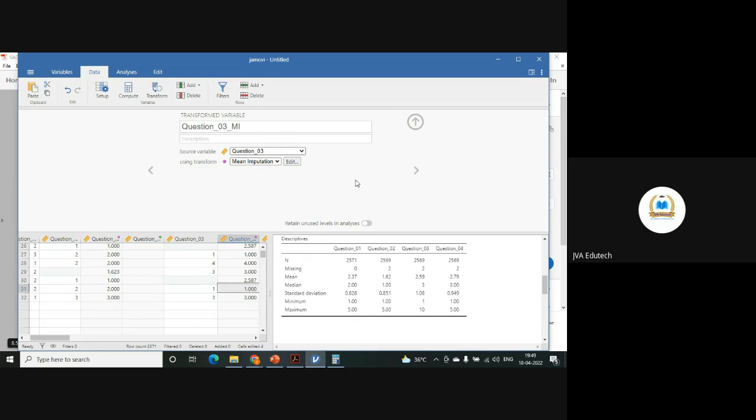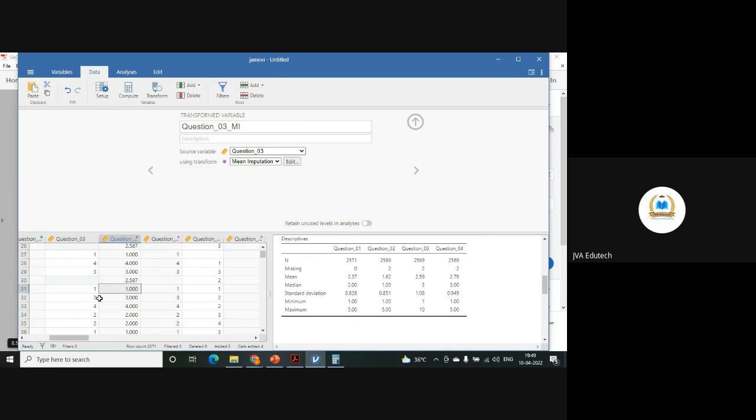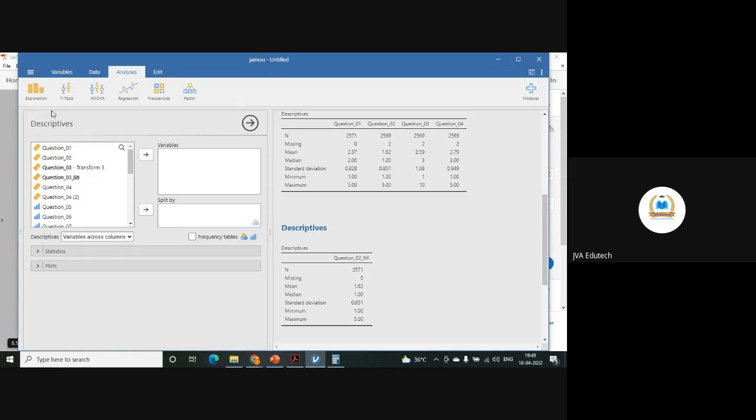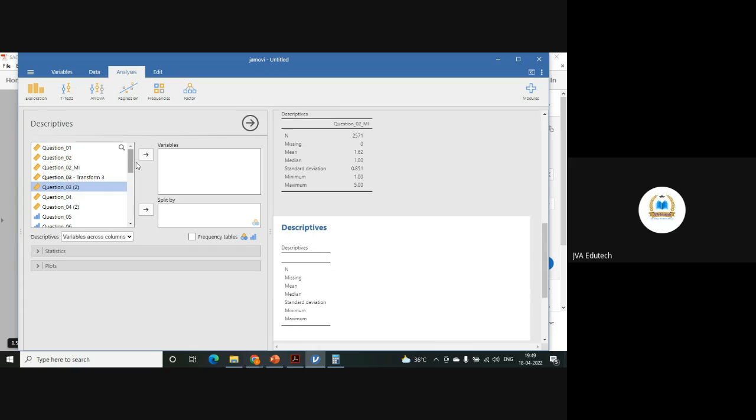So again, enter, and you can see that for question number 3 also this mean imputation has been done. Now if you see exploration descriptives for the third one. So this third MI, third two, I think. If you see the missing values, no, it might have been transformed somewhere else.